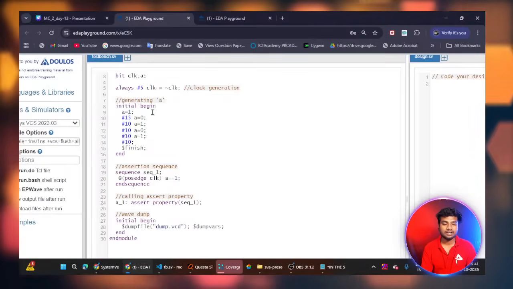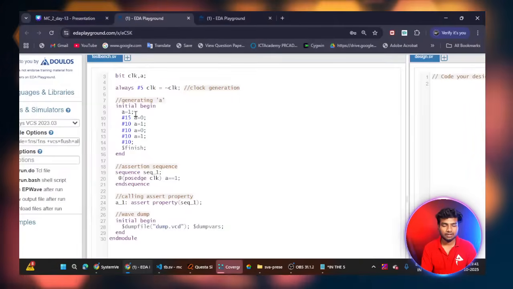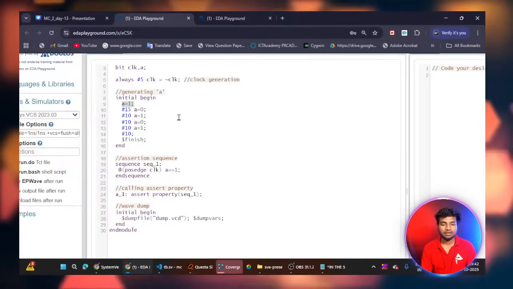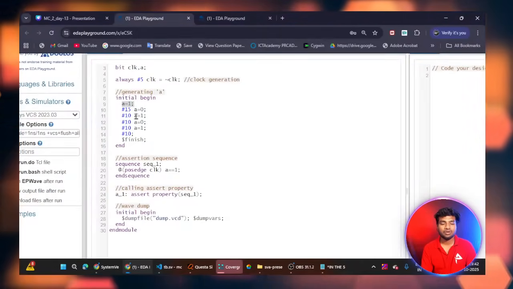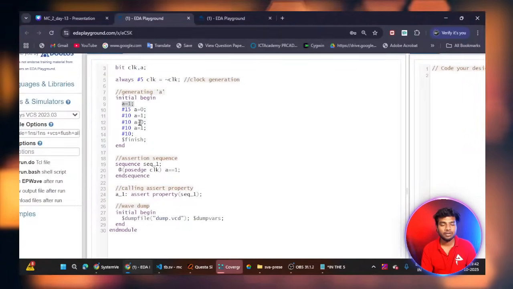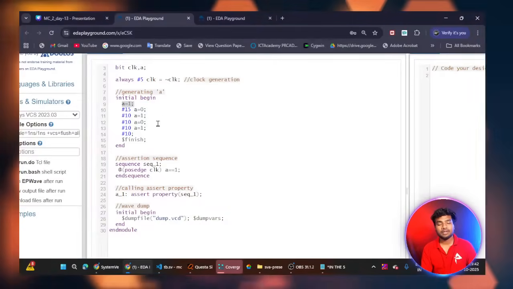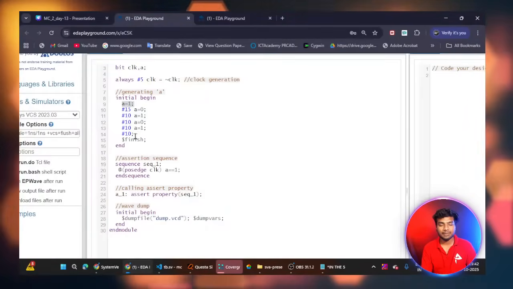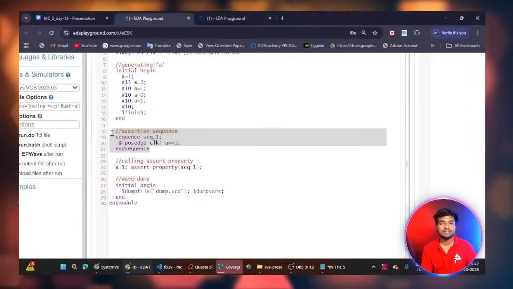At the initial state I'm assigning A equal to 1. After 15 nanoseconds I'm assigning A equal to 0. After 10 nanoseconds I'm assigning A equal to 1. After 10 nanoseconds I'm assigning A equal to 0. After 10 nanoseconds I'm assigning A equal to 1, and then I will finish my simulation after these delays. Okay, I am writing the assertion, like an assertion sequence.